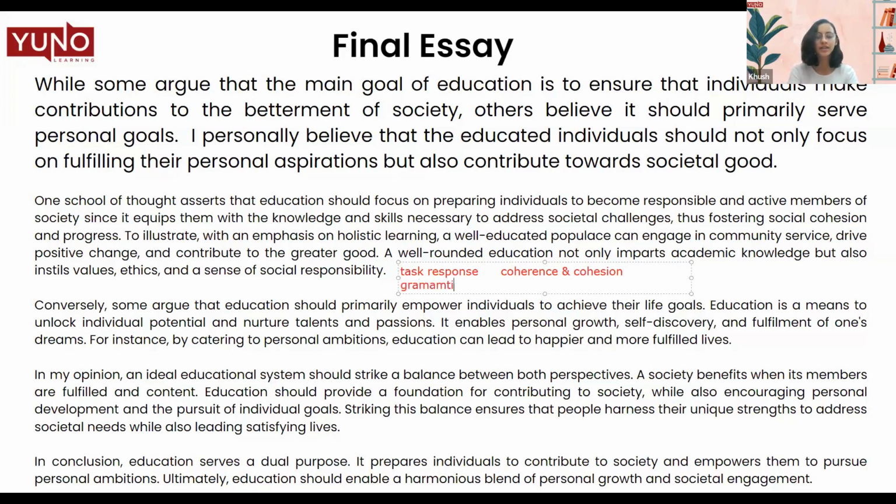Next, we have grammatical range and accuracy. This I will discuss in detail in a while, but in short, as the name already suggests, grammatical accuracy is how accurate your grammar is. If your punctuation is correct, make a note, your punctuation is also marked in your IELTS exam. So make sure you know how to place your commas and your full stops.